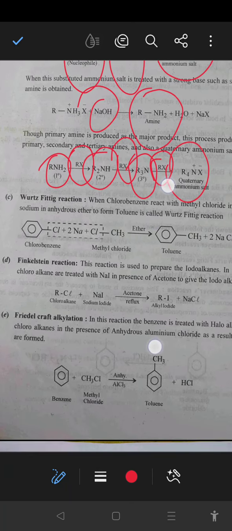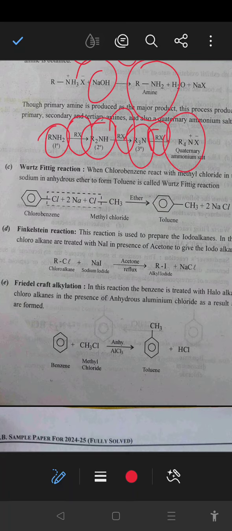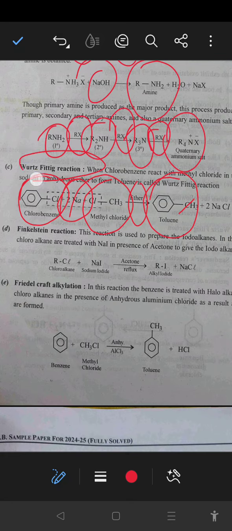Next is the Wurtz-Fittig reaction. The Wurtz-Fittig reaction is a mixing of the reactants of the Wurtz reaction as well as the Fittig reaction. So from the Wurtz reaction the alkyl halide, and from the Fittig reaction the aryl halide, react with sodium metal in the presence of dry ether, forming an alkyl aryl compound, that is toluene, as the major product. So this indicates that a Wurtz-Fittig reaction will occur.